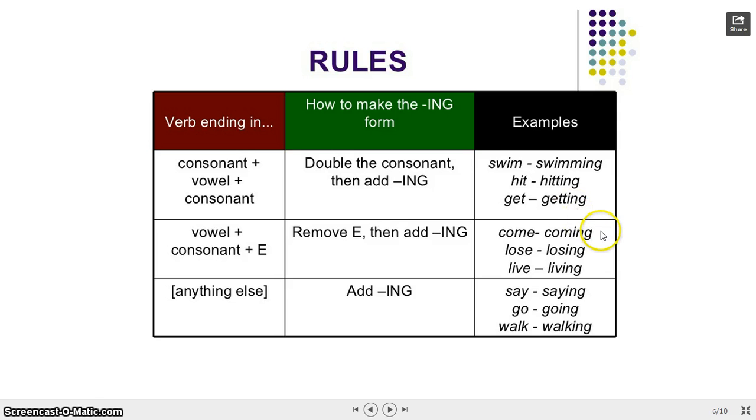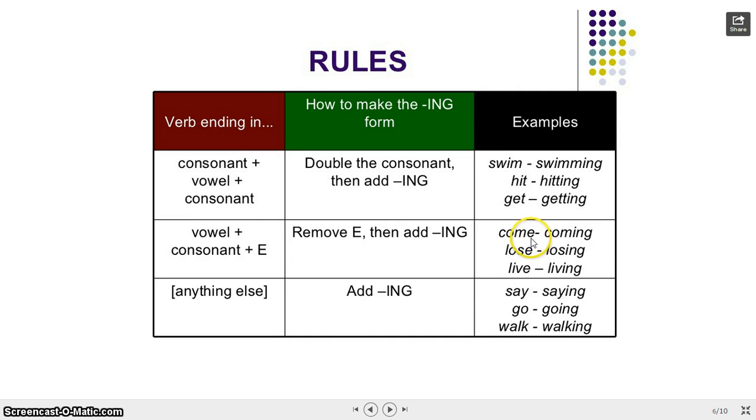Okay, what happens when our verbs end in a vowel? Well, when the verb ends in the vowel E, we're gonna remove the E, and then we're gonna add the ing. For example, come.